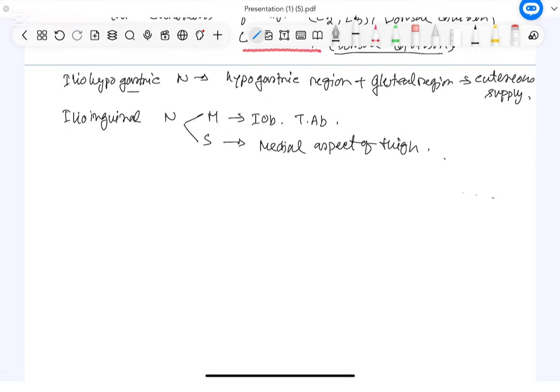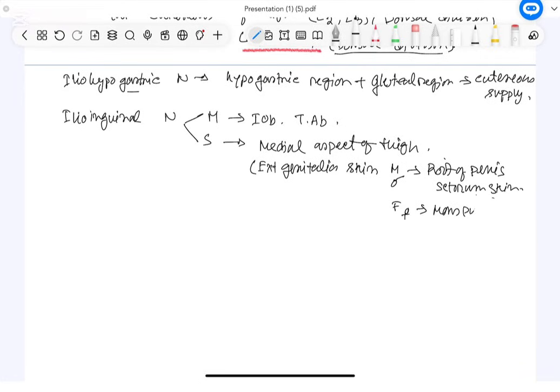And even root of the penis and scrotum in the male, means genitalia area externally, and labia majora in female, and mons pubis also. So, external genitalia skin. In case of male, it will be root of the penis and scrotum, and in case of female, mons pubis and labia majora.